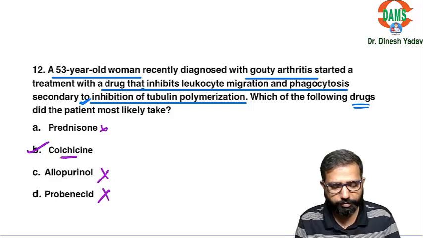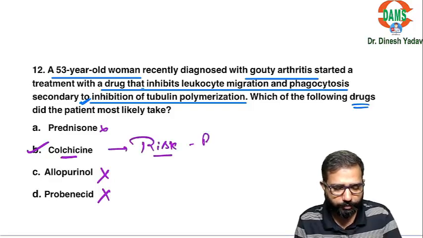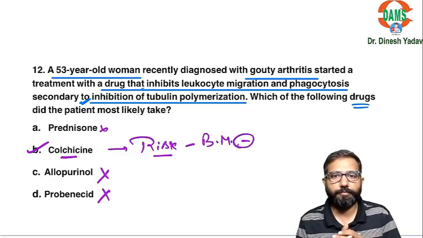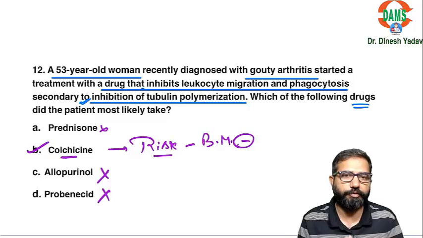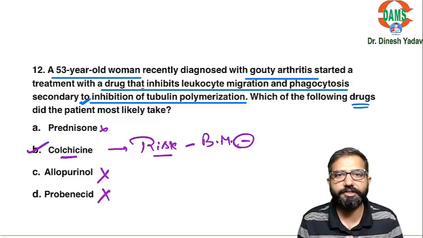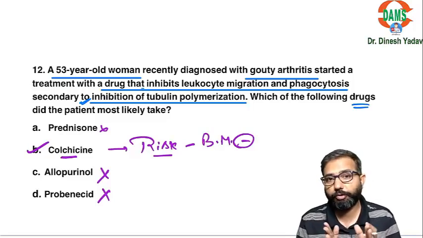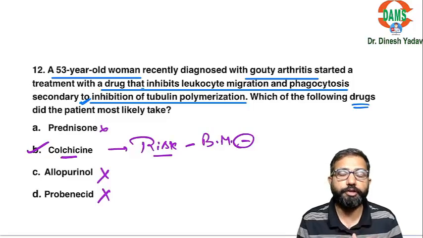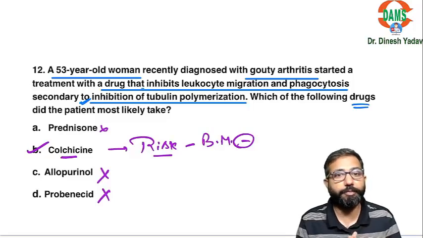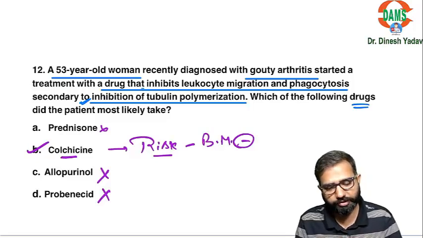It is a good drug, but the risk is there. What is the risk? It causes bone marrow suppression, and secondary infections are there. That's why NSAIDs are preferred. In most patients, NSAIDs can be used for management. But colchicine is used for refractory acute conditions when the pain is not controlled. The common side effect is diarrhea, but bone marrow suppression is the big risk.